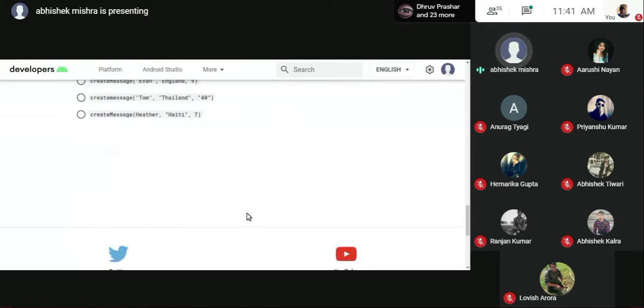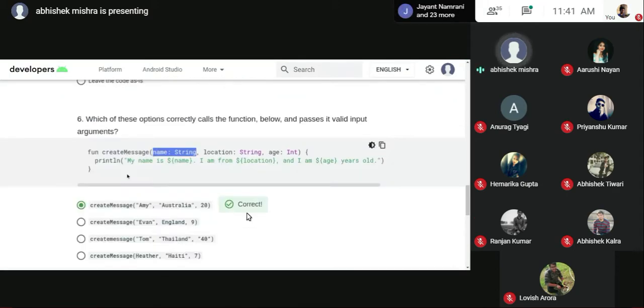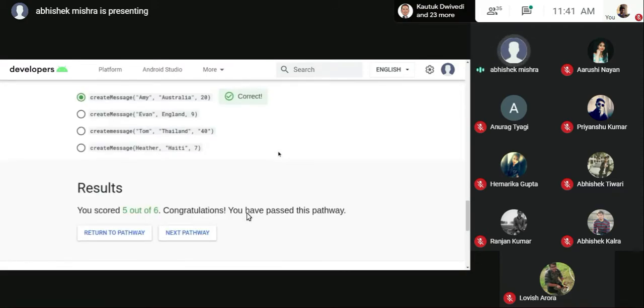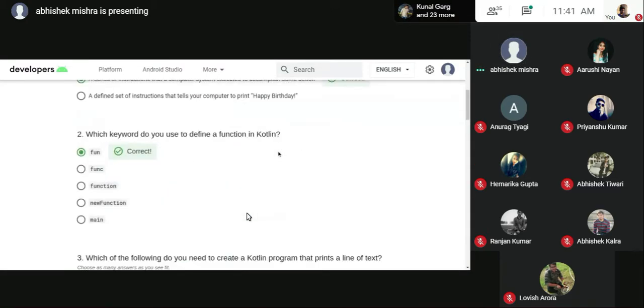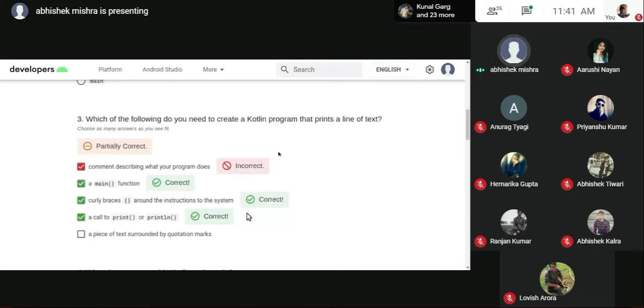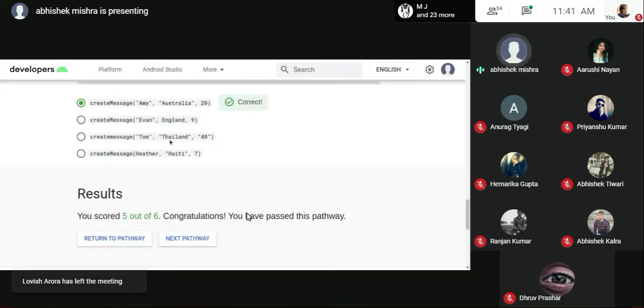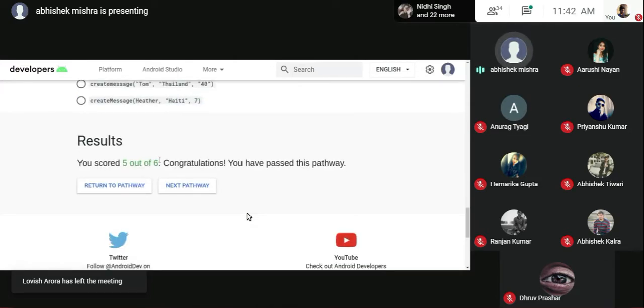Now, once you head over to the submit answer section, it will basically check it. And one more thing, that is why I made an incorrect mistake. Here you can see if you have a question incorrect, you won't be awarded full marks for that. That is why I scored 5 out of 6, not 6 out of 6. Every single one of these is correct. Just this one was incorrect. That is why it is partially correct.